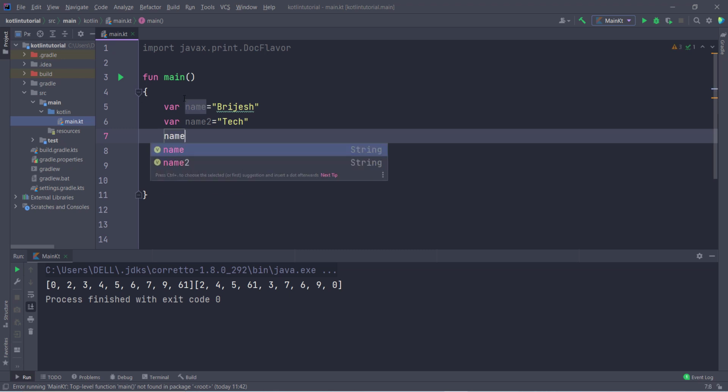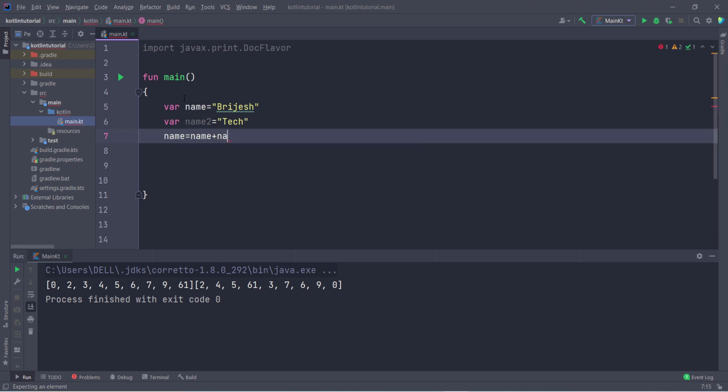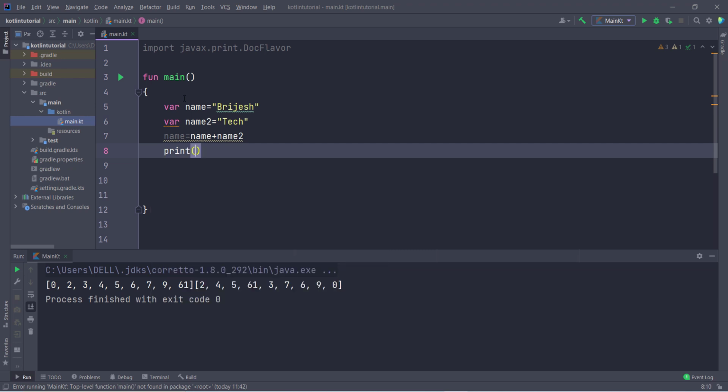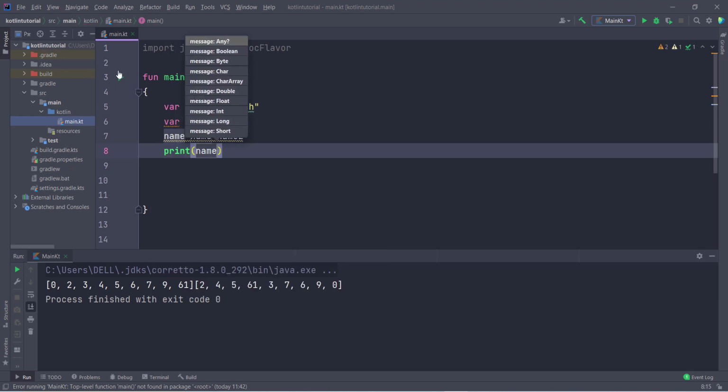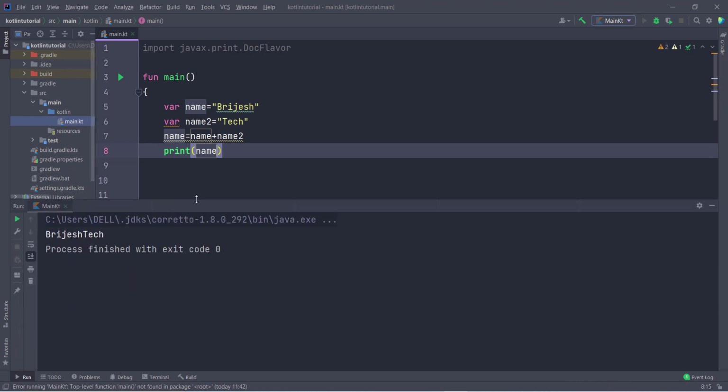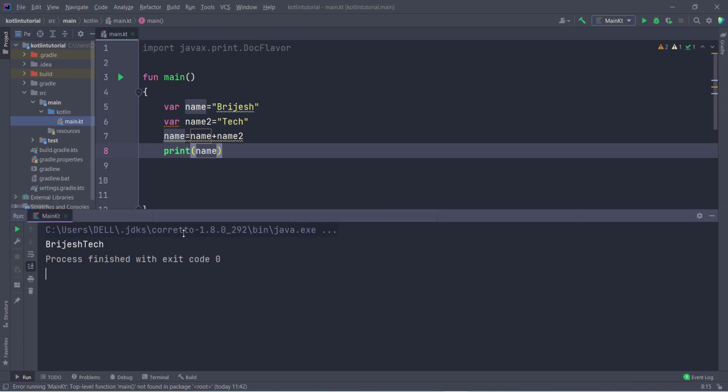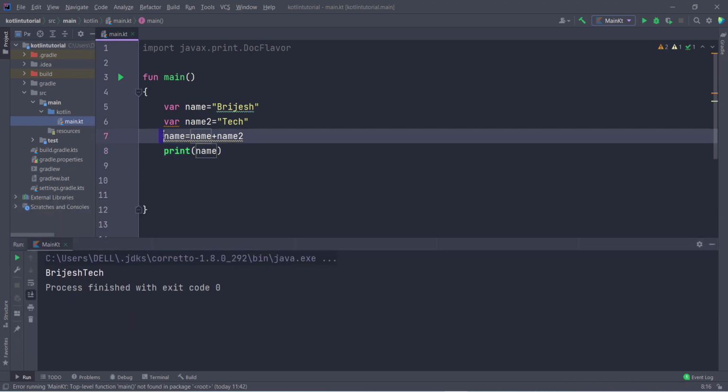Then I can directly use the property names. So I write name equals name plus name2, and then I print name and run this program. I get the output Brijesh tech. You can see it is very easy to concatenate strings in Kotlin.